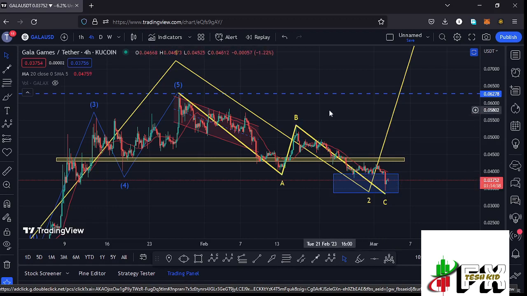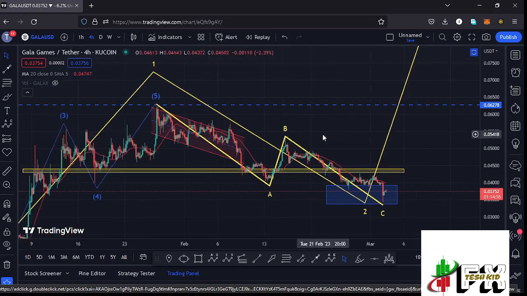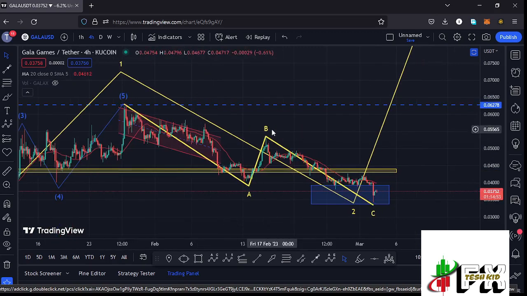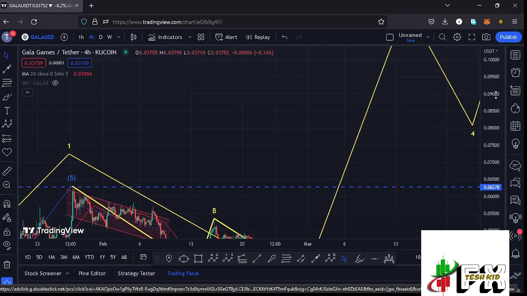And in the formation of that higher AD12 count 2, we also expected to see an ABC corrective structure play out, and I believe we are seeing such a scenario over here, having this as the wave A, then a wave B, then we have seen one more leg down to the lower side in the formation of that wave C, fully maximizing our target areas. And now the big question that remains is, are we going to see the reversal soon to the upper side in the formation of these higher AD12 count 3?